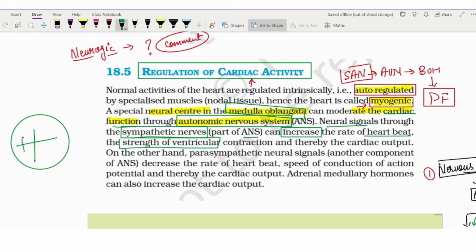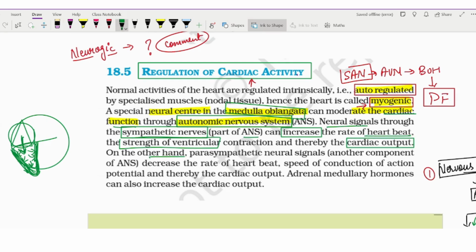The ventricles receive the blood from the atrium, so because of the high blood pressure the walls of the ventricle get more and more pressure, which increases the size. So the strength of the ventricle contraction increases, and then finally the cardiac output increases.